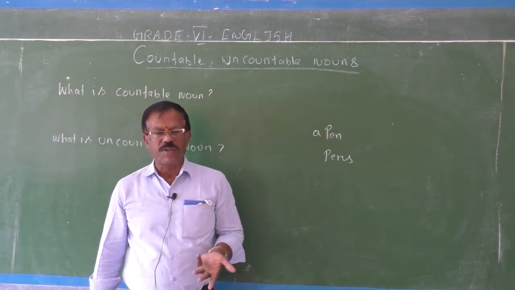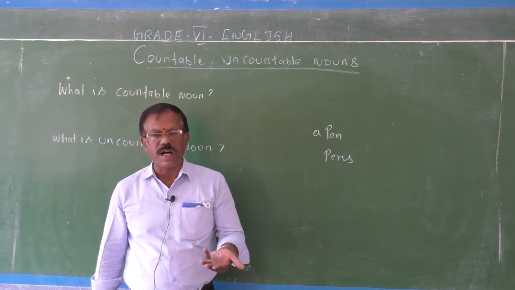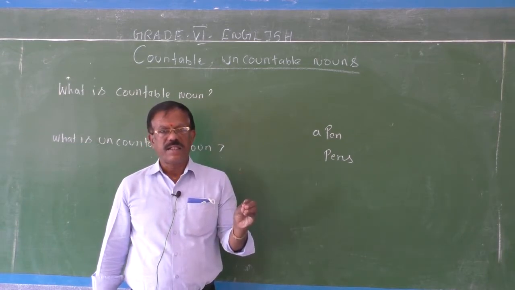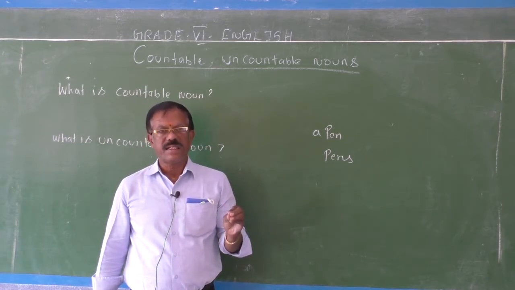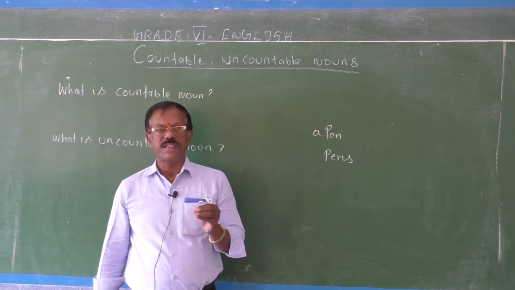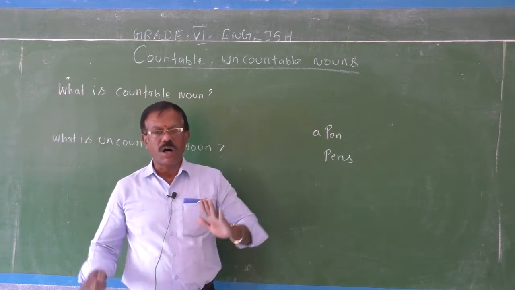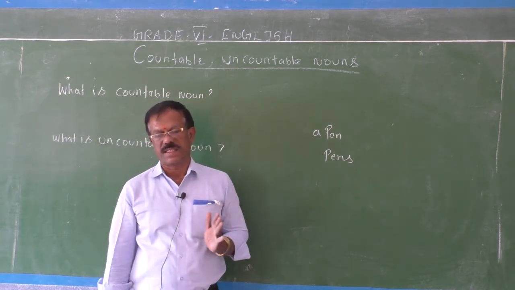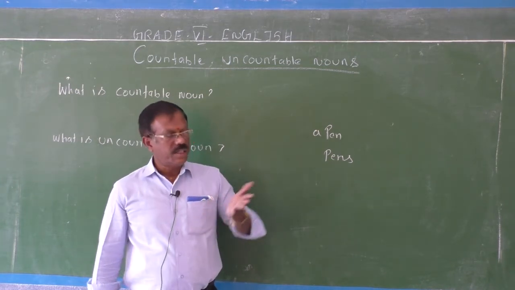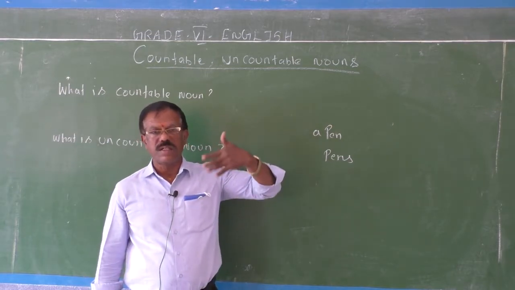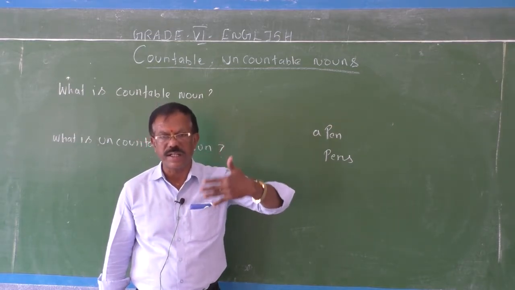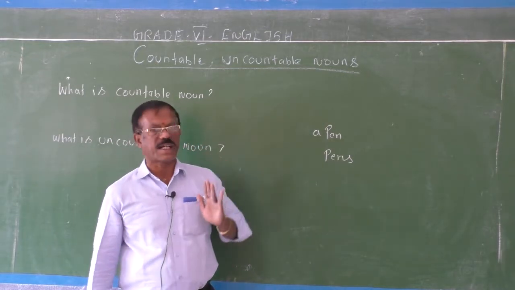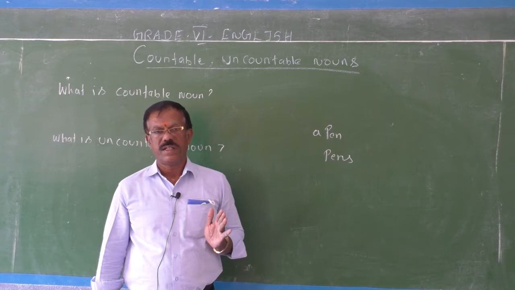And I also taught you how plurals are formed, by adding es and in so many other ways. All those things you have learned in previous video classes. Just recollect those pluralization rules. In today's video class, we are going to see countable and uncountable nouns.